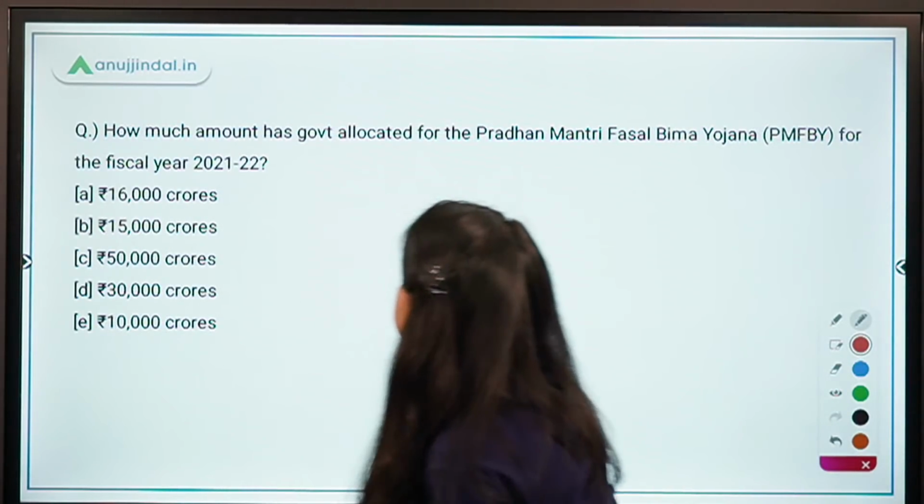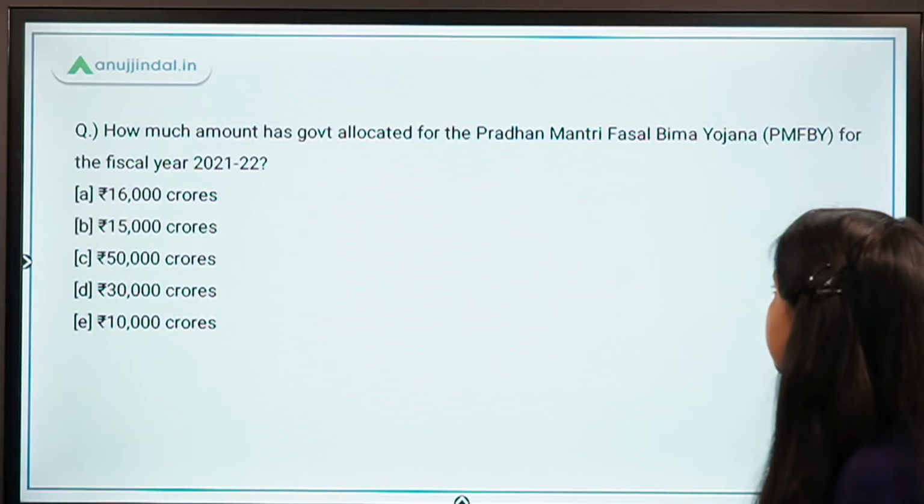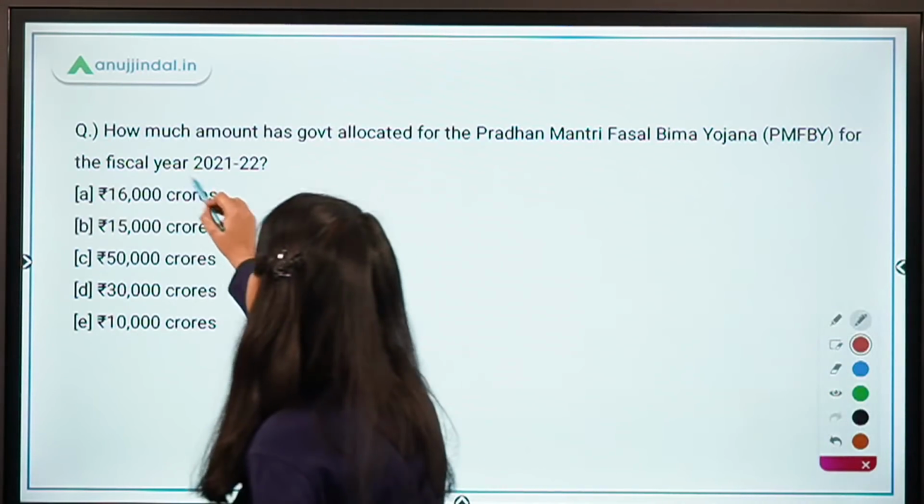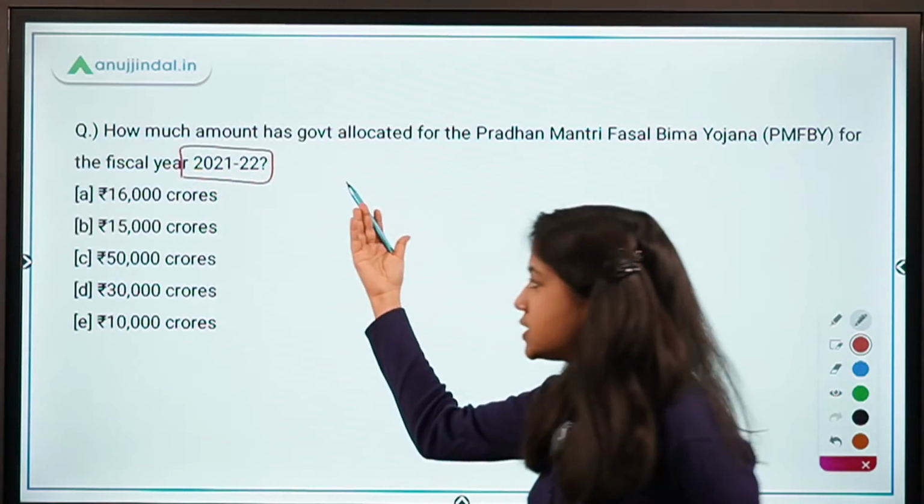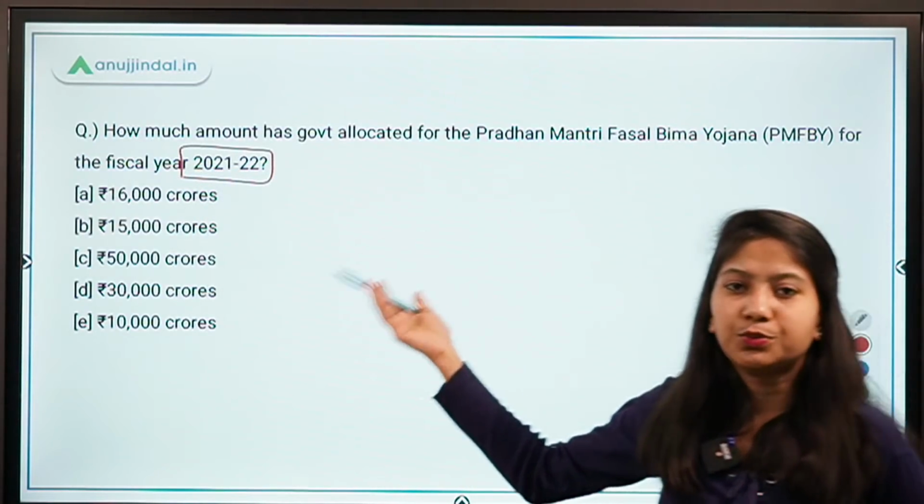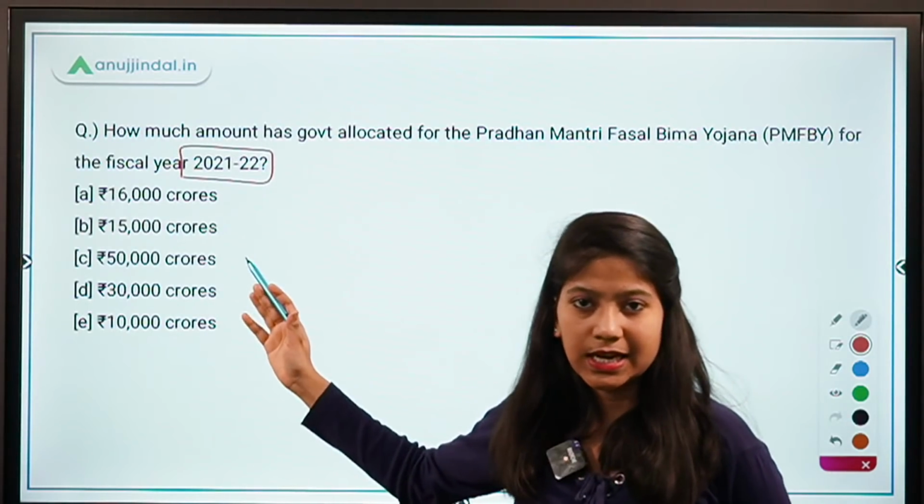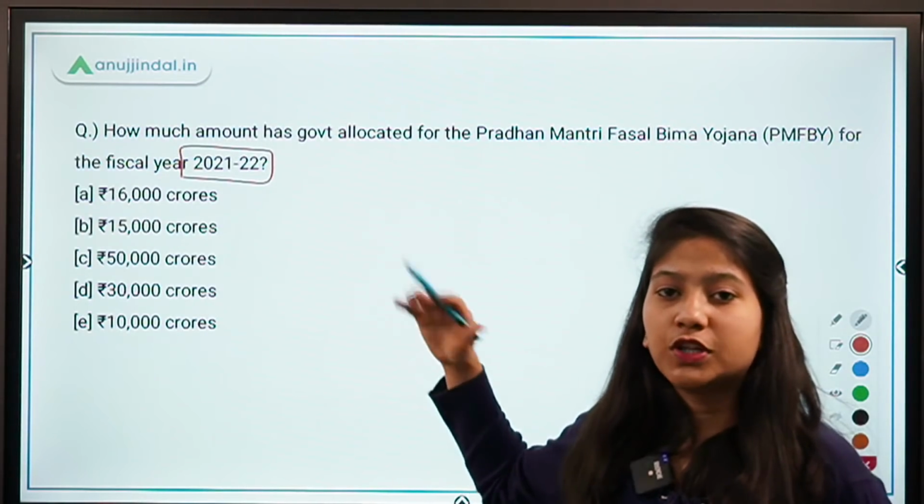How much amount has the government allocated for the Pradhan Mantri Fasal Bima Yojana for the fiscal year 2021 to 2022? So this question is basically directly from the union budget. So scheme budget allocation is there. What is the allocated amount for the upcoming year?